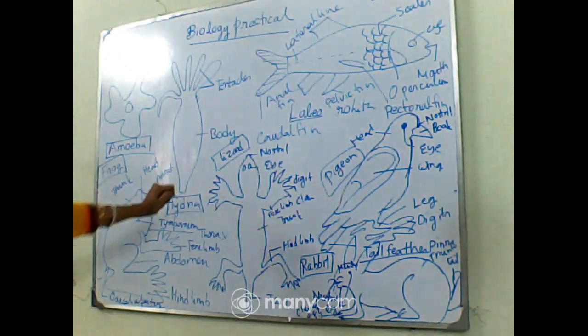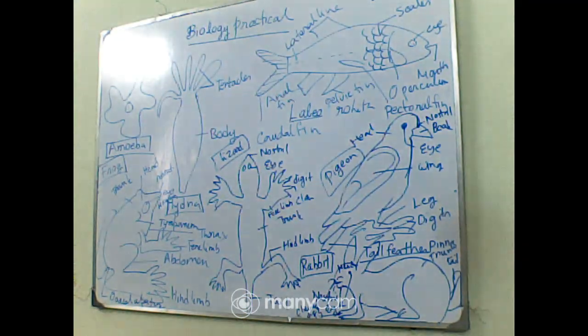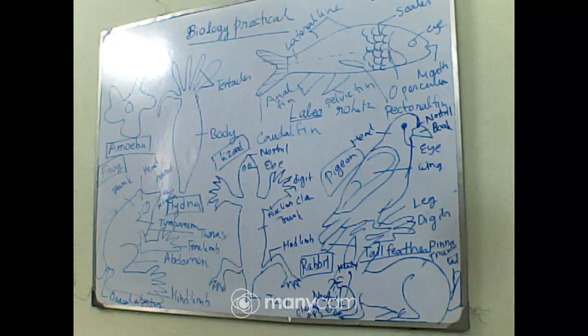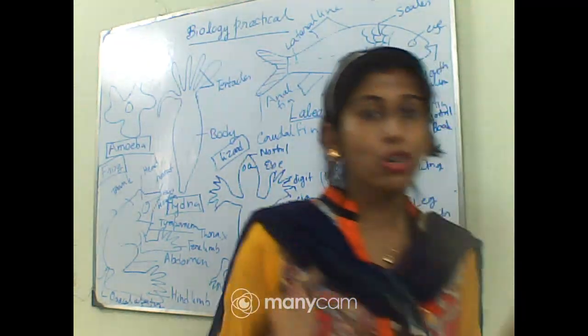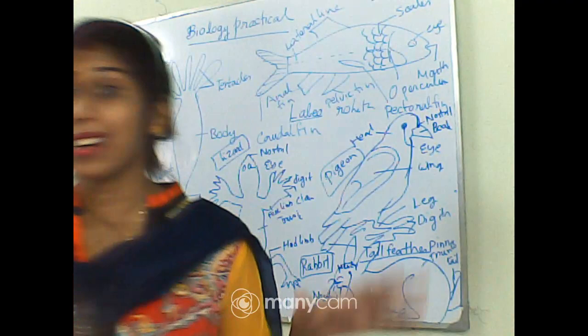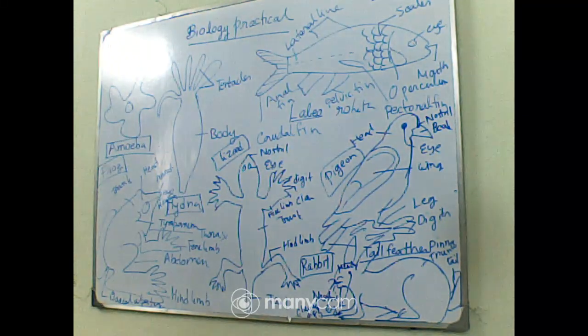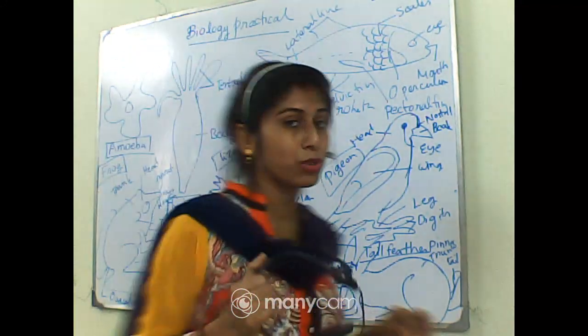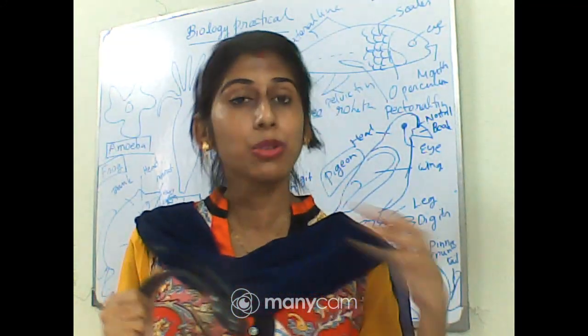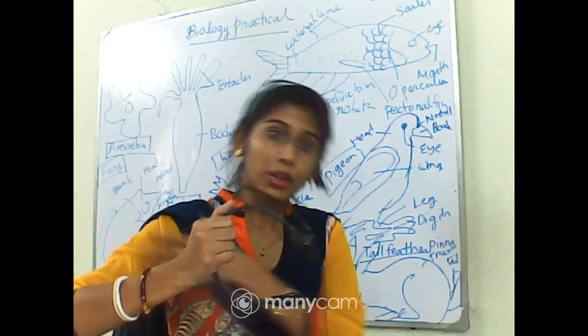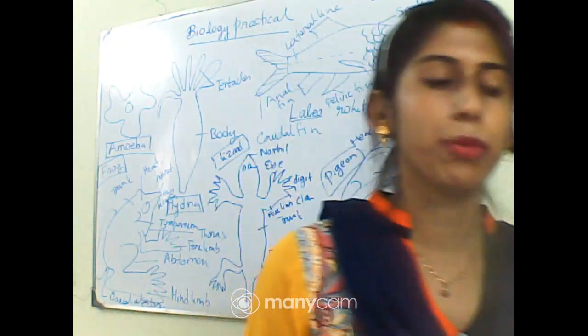Next one is the hydra. You can see again it cannot be seen through the naked eyes. That is why I have drawn the diagram of the hydra. Can we underline the important ones? Yes, this is totally your choice, but don't use any other colors. Use only blue and black color pen. You can underline the main points.